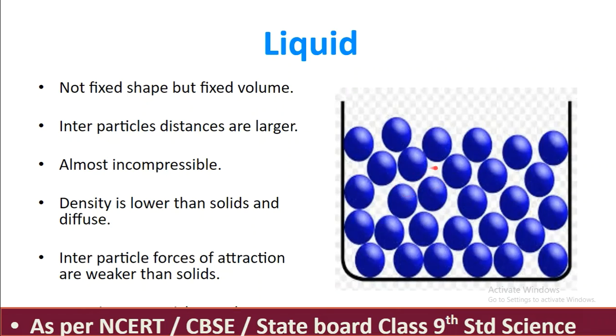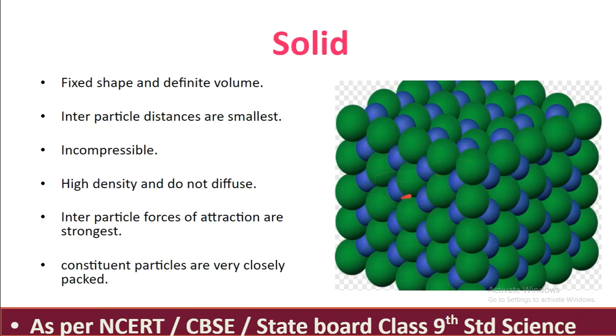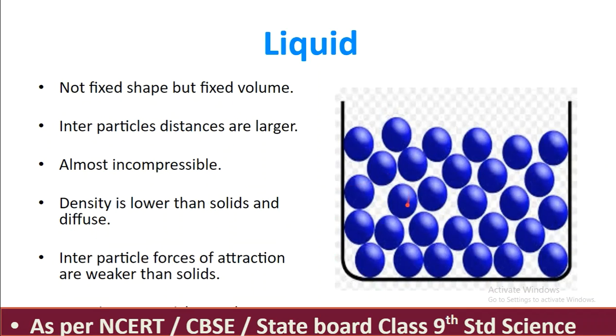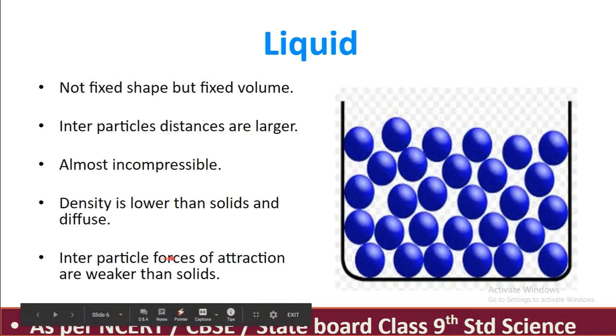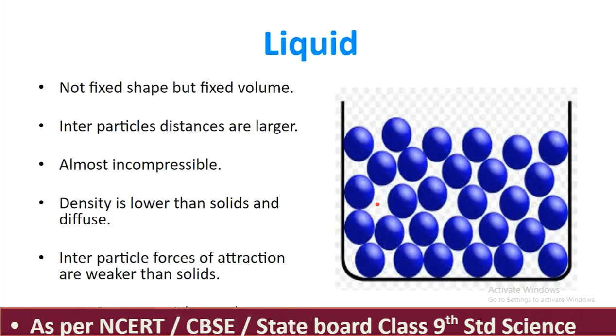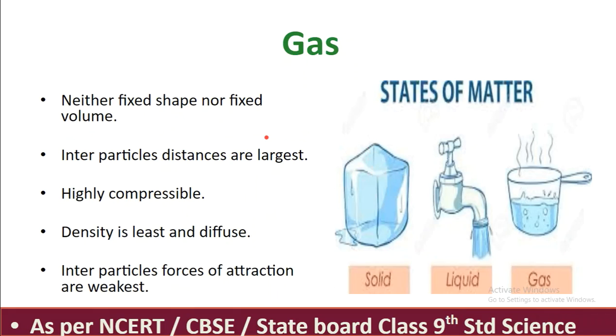Here, as you can see, there are small gaps between every particle, so density is lower. But in a solid there is no space, so the density is very high, and it does not diffuse. In liquid, the density is low and it can diffuse. Interparticle force of attraction is weaker than in solids, because of this gap, there is less force of attraction between the particles.